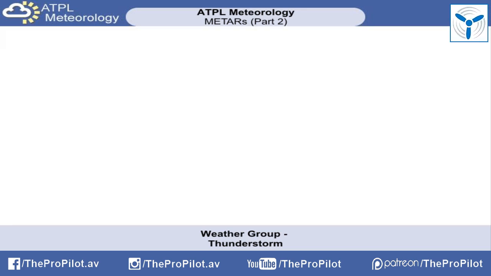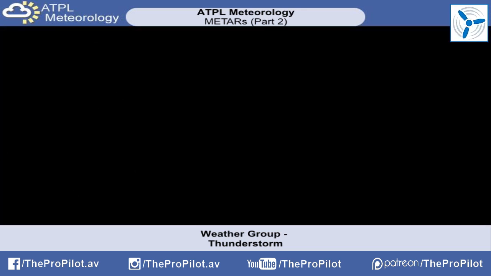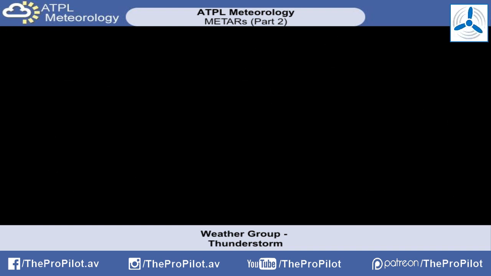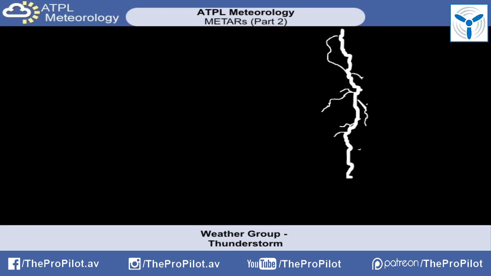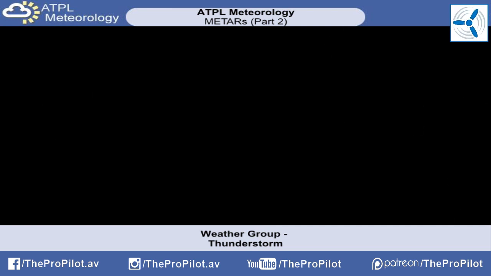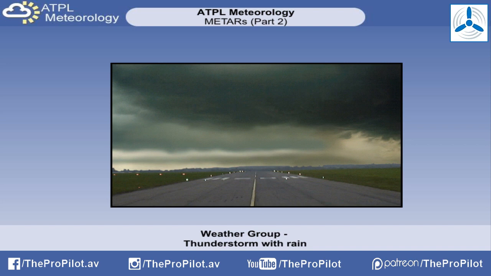Therefore, just because lightning is seen, it doesn't necessarily mean that there is a thunderstorm at any one place. Whenever a thunderstorm occurs, the letters TS are used.